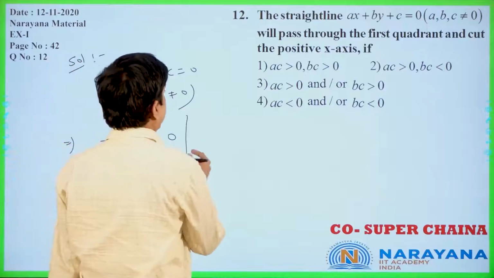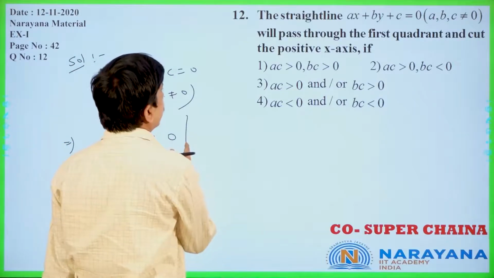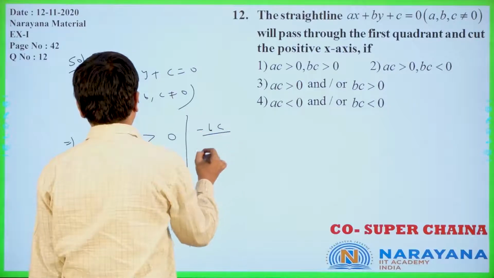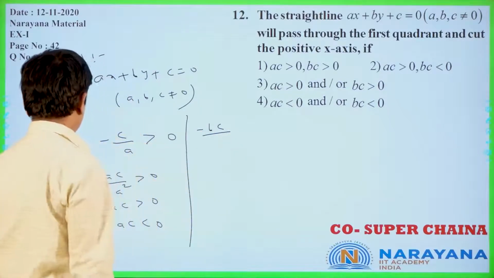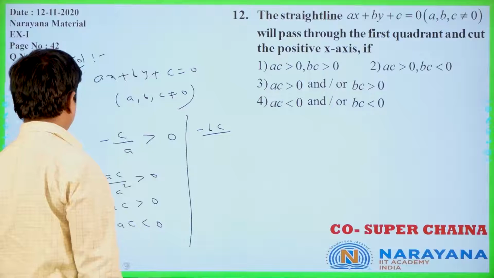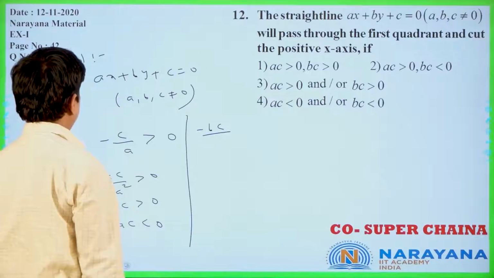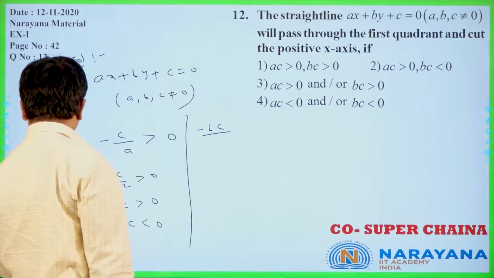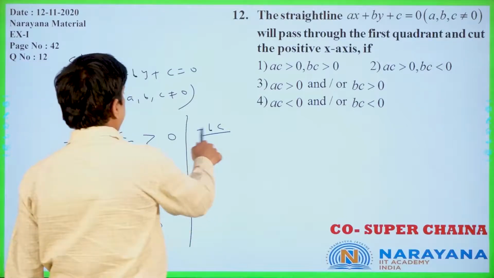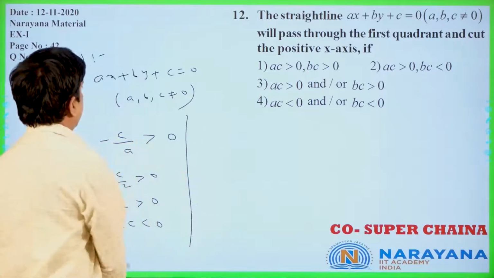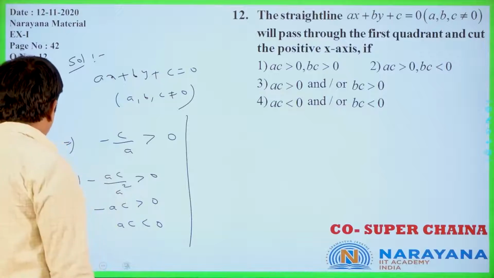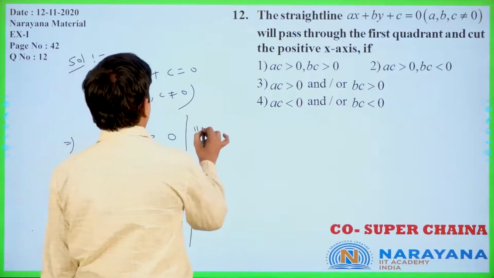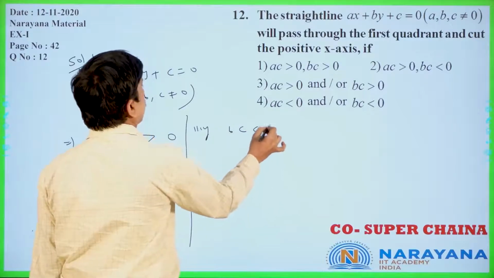If minus c by a greater than 0, multiply with b, we get minus bc by a greater than 0. Again, minus c by a greater than 0 and ac less than 0. Similarly, bc is also less than 0.